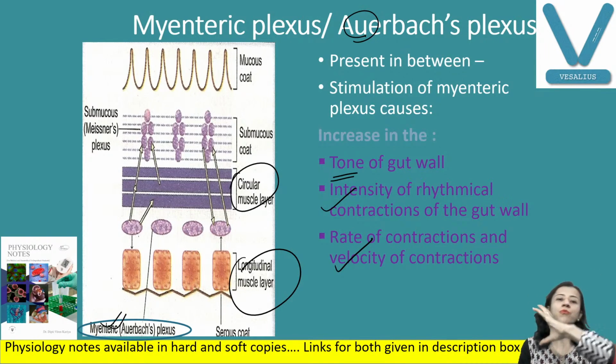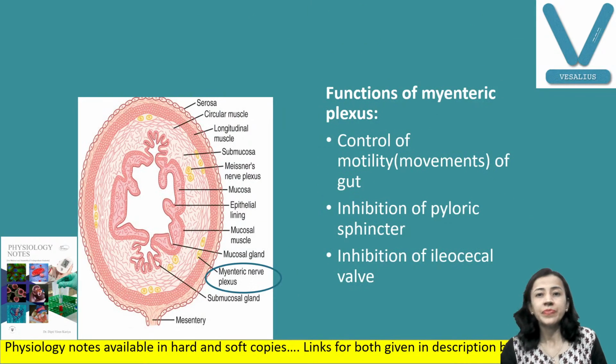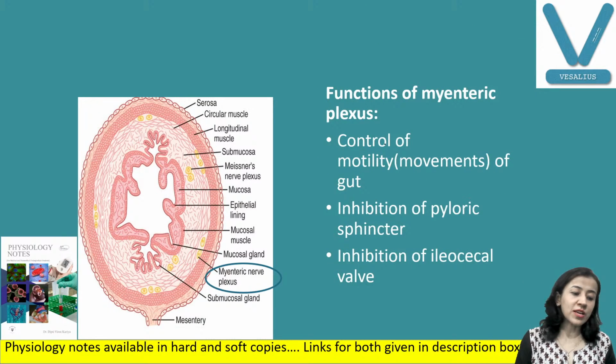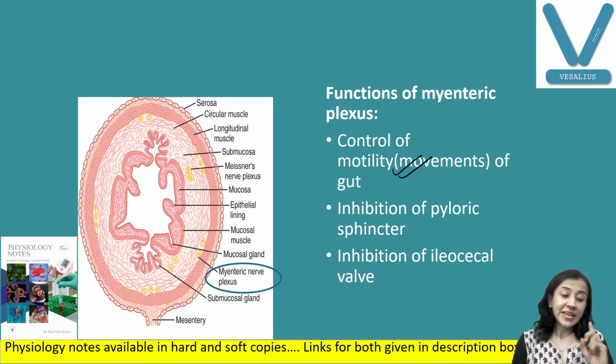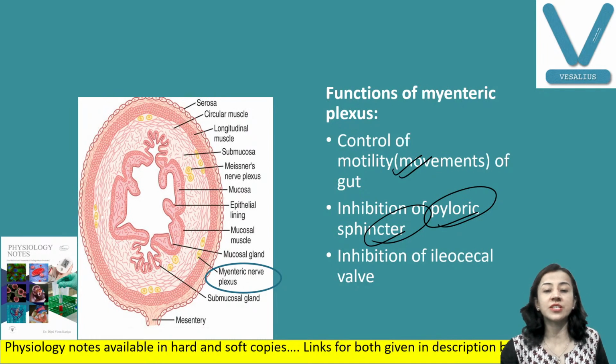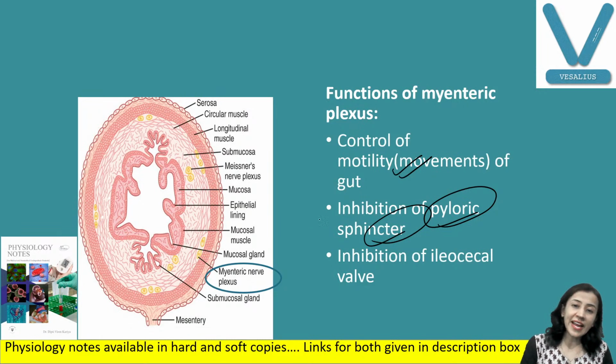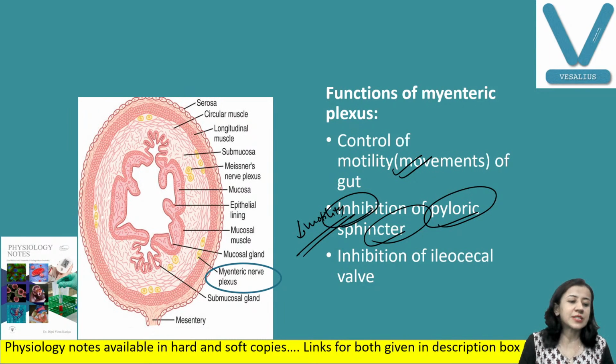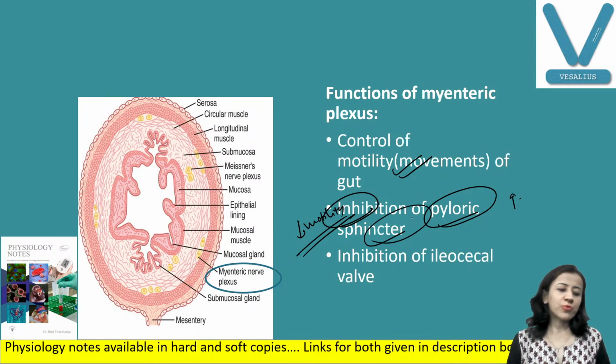So the food will move. For movement we require muscle contraction. That is why this plexus regulates motility or movement. Mainly it causes contraction of the longitudinal muscle, but it inhibits the sphincters. It also inhibits the pyloric sphincter and the ileocecal valve. So sphincter activity decreases motility, but this is inhibited, so you can say that motility is increased. Minus minus plus: inhibition of sphincter activity, so the motility increases.